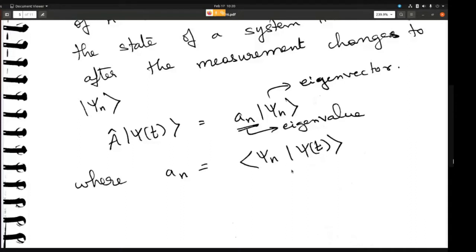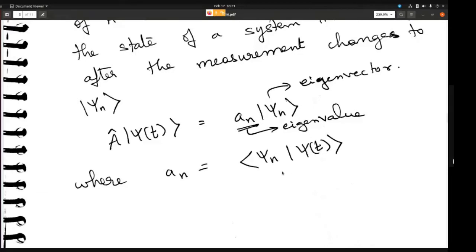It's like rolling a dice, there is a probability of getting 1, 2, 3, 4, 5, 6. But when you roll the dice, you only get one of the numbers, right? So it is similar here. When you carry out the measurement, you get only one of the eigenvalues, but there is a probability of getting the other eigenvalues as well. So we have to find out what is the probability of getting the individual eigenvalues.